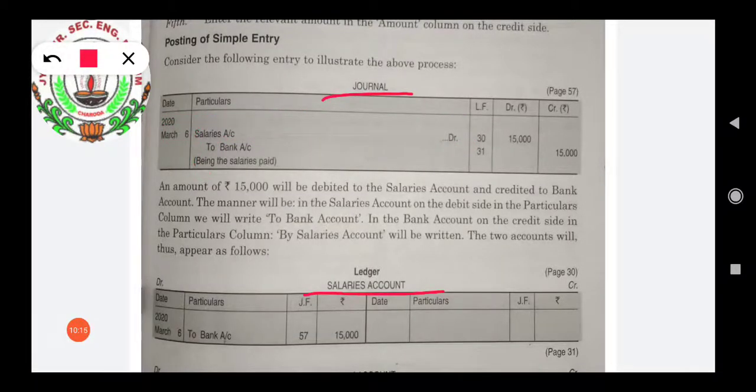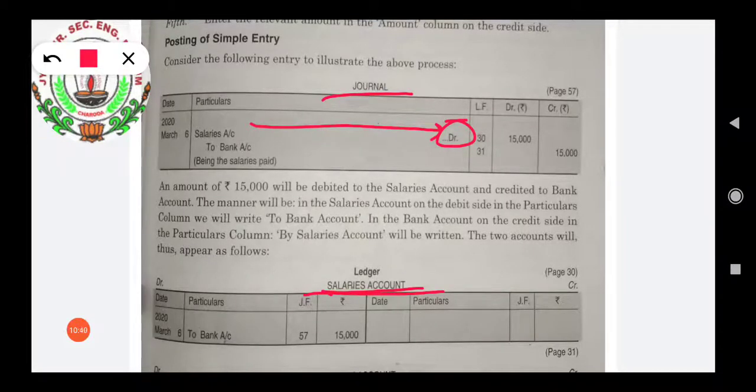First, we have to identify the account to be debited in the ledger. After seeing this journal entry, we have to identify which account will be debited in the ledger. So debit is written here. We can identify that the salaries account has been debited. Second, we will make an account here.